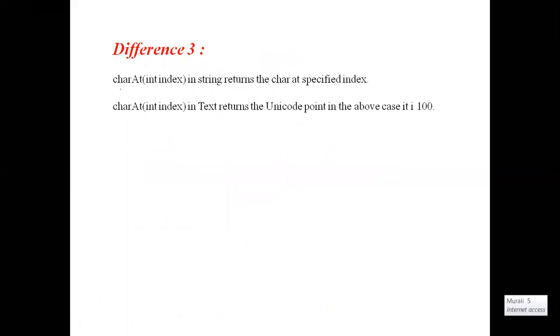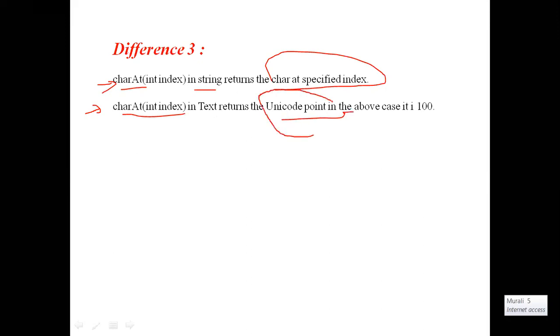This we have already known previously. The charAt method in case of a Java string returns the character at the specified position. Whenever we give the index 0, it will give the character at that index. When we use the same method in case of Hadoop Text, it will return a Unicode point, the Unicode value, whereas in Java string it returns the character at the given position.